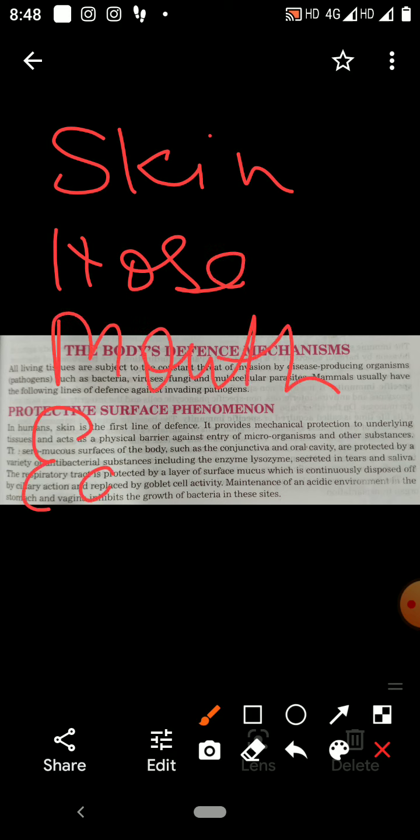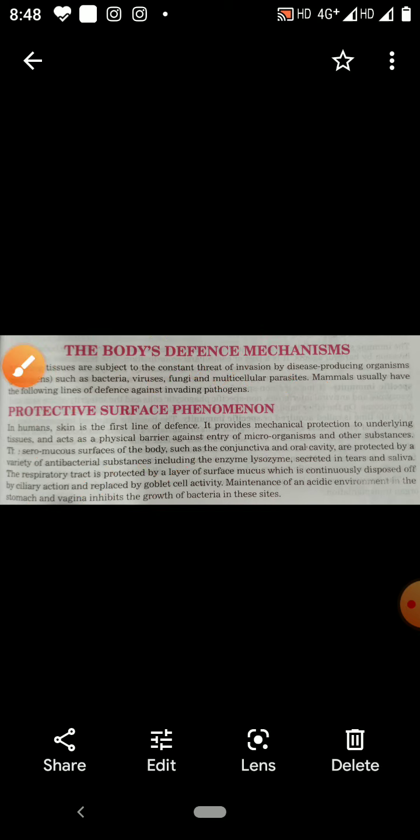The other is the opening of the anus, that is the cloacal aperture. So these are the doors and windows through which germs enter our body.